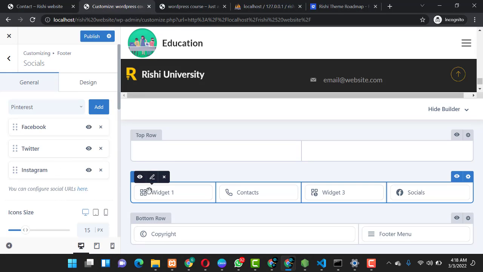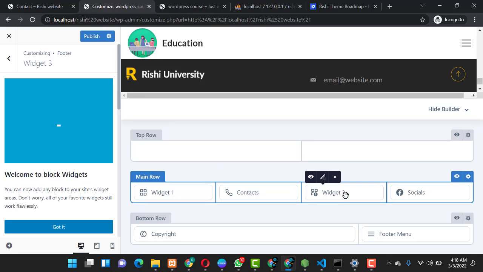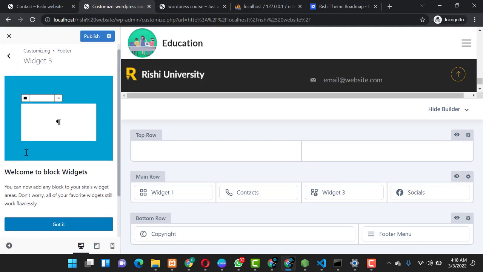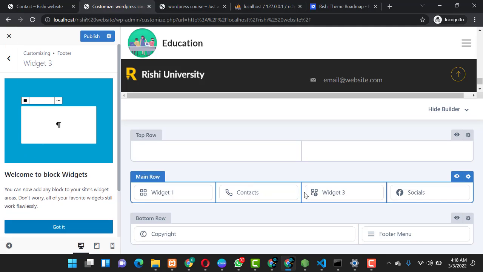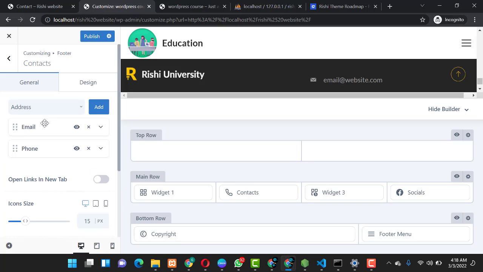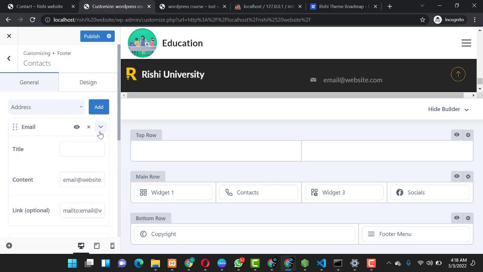You remove the ones that you don't want. You can come to the widget, you check on which widgets are present there, or you add more widgets. So you can also come to the contact, you check on the contact information that is available, and you try to change the emails and put your default email.